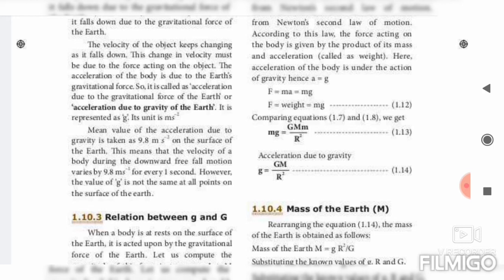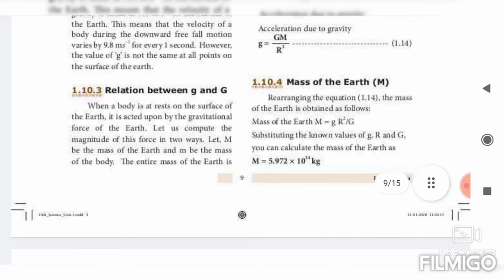All the values also, the G value you have already learned, no? Then the mass of the earth and the radius of the earth values are also there. Just learn those. By using this formula, we can find capital M. Okay, which formula? The acceleration due to gravity formula itself can be rearranged for capital M. So capital M equal to g R square divided by G. And what is the value of the mass of the earth? 5.972 into 10 power 24 kilogram. Okay, what is the value of the mass of the earth? 5.972 into 10 power 24 kilogram. This also you have to learn. Okay, then take the next page.